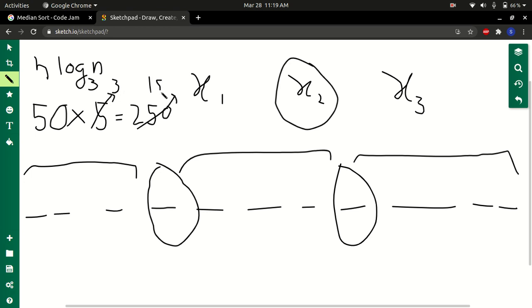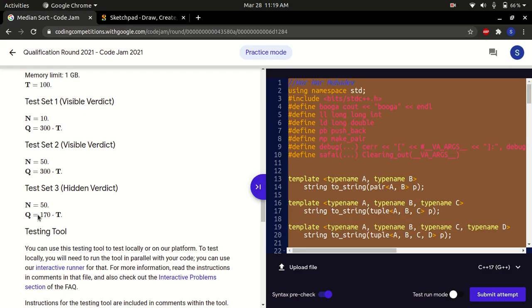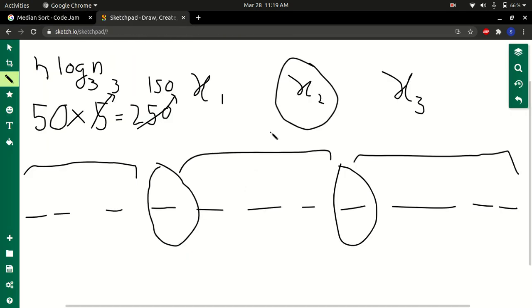So this is manageable with 170 queries. So we should use ternary search in this problem. In ternary search, we make queries over the 1/3 element of the array. If the array has n elements, this is roughly the n by third element, and this is the 2n by third element, and we find out in which range the answer is.